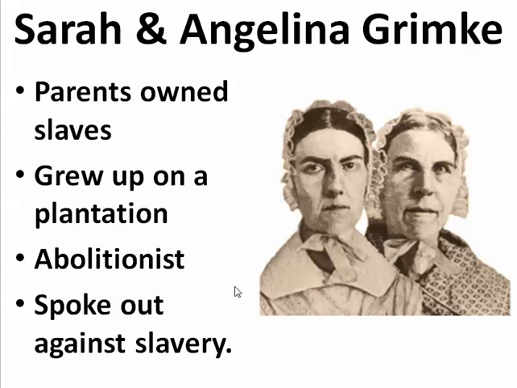Two women, Sarah and Angelina Grimke, were sisters, and were very prominent in this movement. Their parents lived in the South on a plantation where they grew up, and from a very early age they became anti-slavery. And when they got older, they moved out, and became abolitionists and spoke out against slavery and what they saw growing up on the plantation. And a lot of women are going to be involved in the abolitionist movement, in the temperance movement, in the education movement. Women are going to be very active in reform and change.